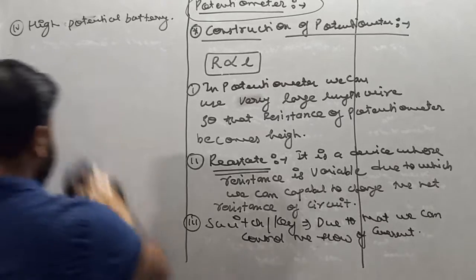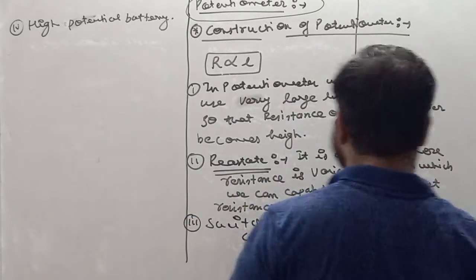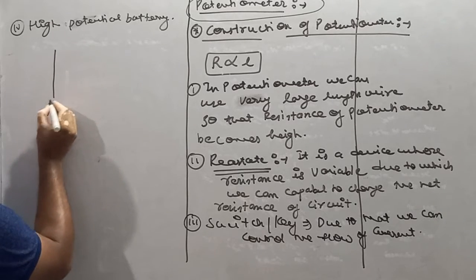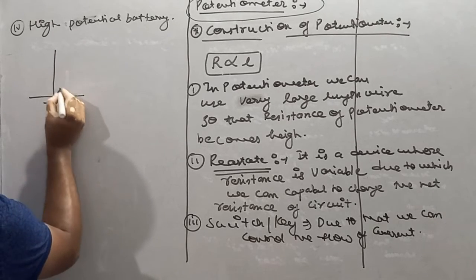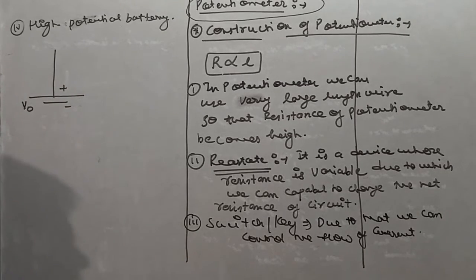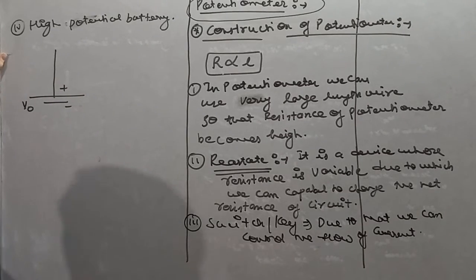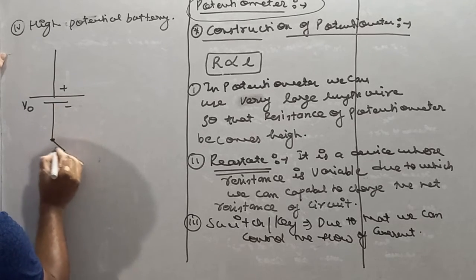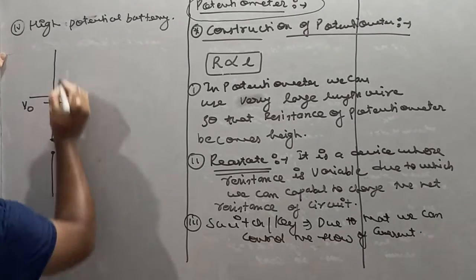Now see, my dear student, I'll make the schematic diagram of potentiometer. So potentiometer looks like this. We have a high value potential battery. Let's suppose the battery which is used in potentiometer has potential V0. A switch is there so that we can control the flow of current.